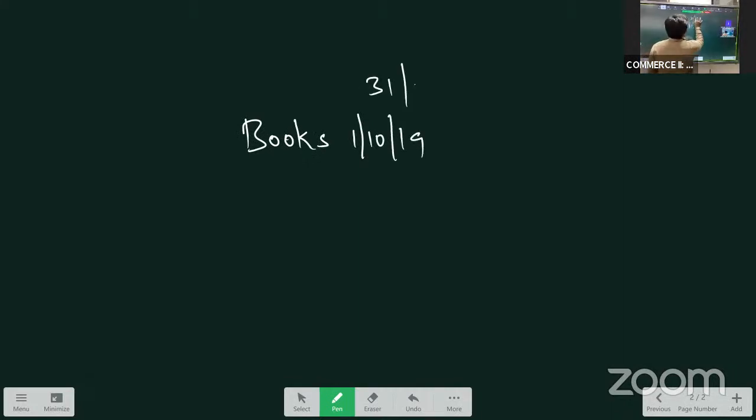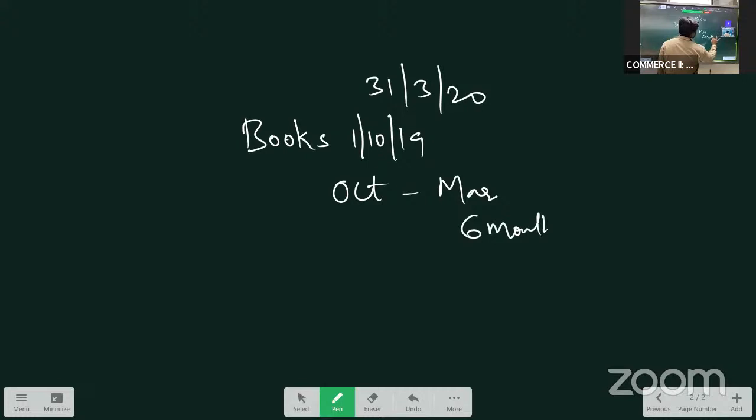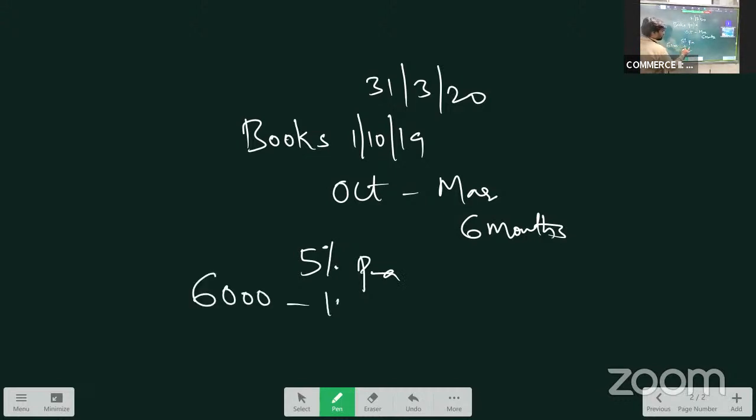So we have purchased books on 1st October 2019, and we are concluding our accounts on 31st March 2020. So we have used books from October to March. It works out to be 6 months. And we have to provide depreciation at the rate 5% per annum. So the value of books is 6,000. So 10% of it works out to be 600 rupees.